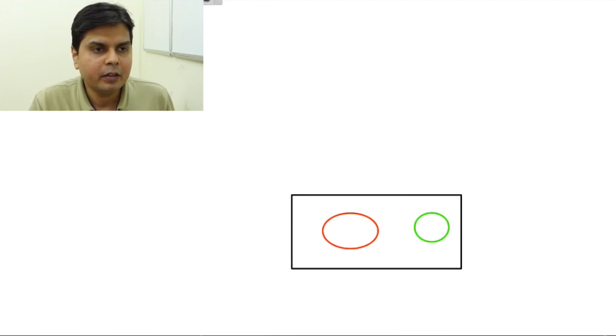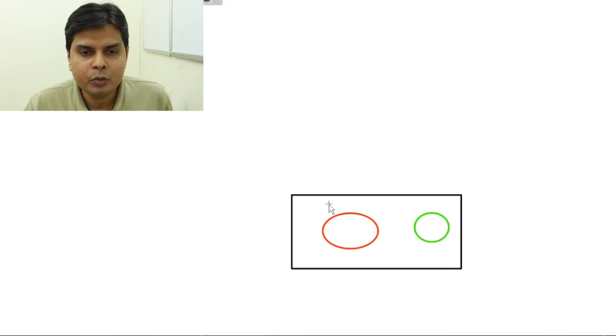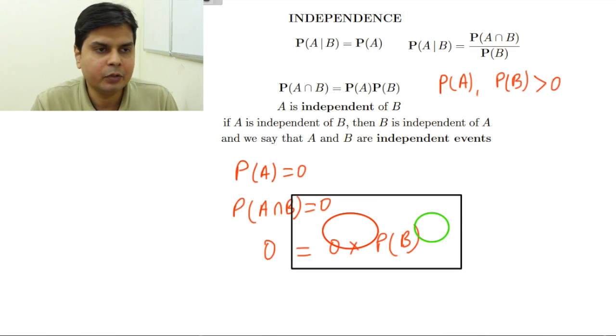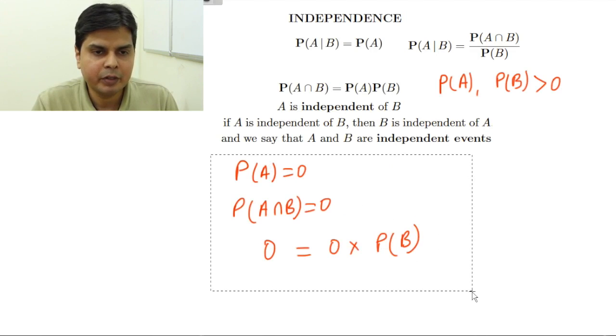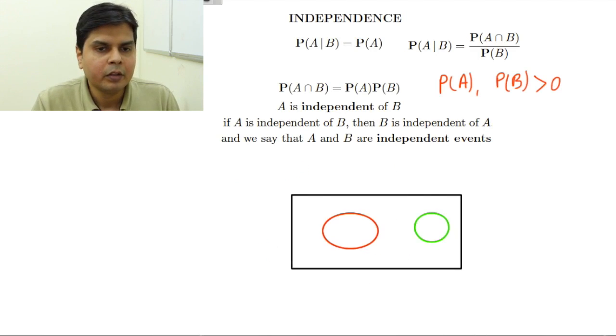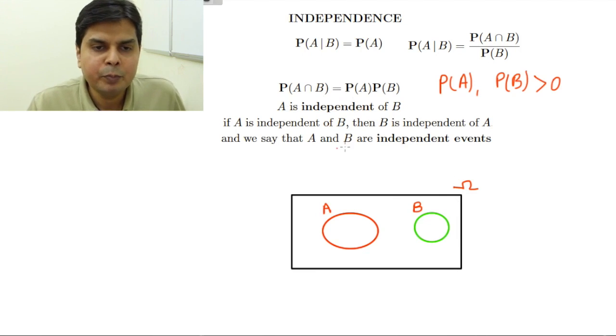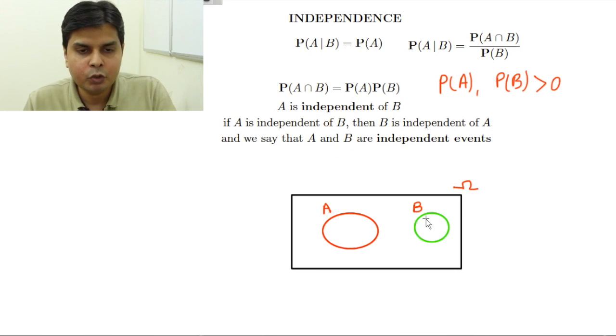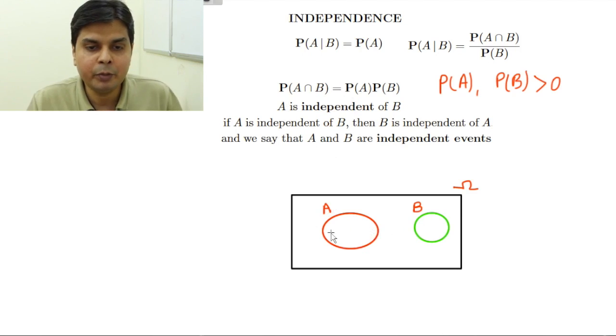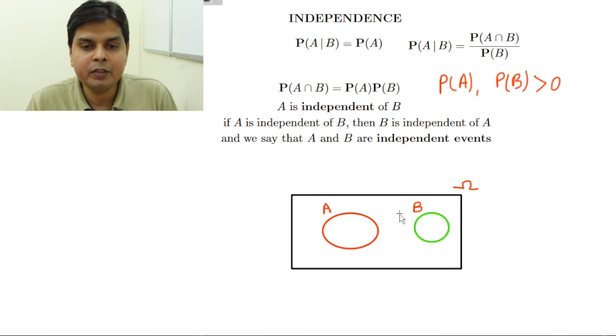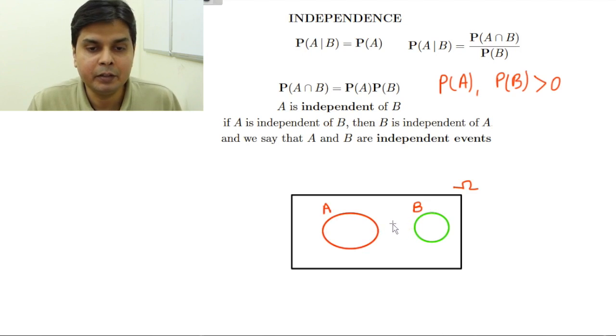Another common misconception among students is this. Suppose I have given you two events like this. First let me rub this portion. Suppose this is my sample space, omega, this is my event A, this is my event B. People sometimes mistakenly assume that if these two events are disjoint, then they are independent, because visually it looks like A is here, B is there, and they are independent of each other. No. Whenever you have two disjoint events, they can never be independent.